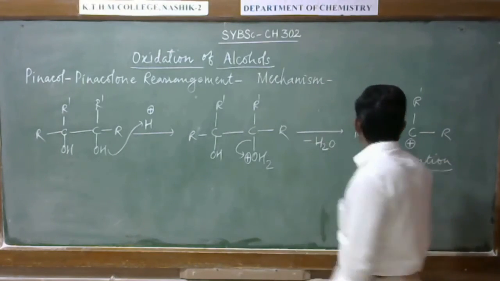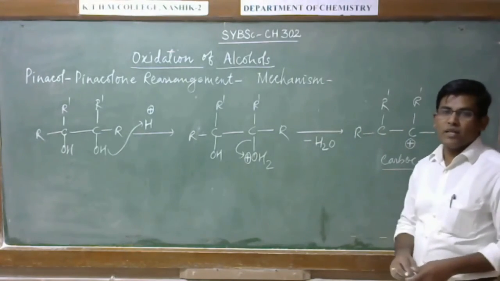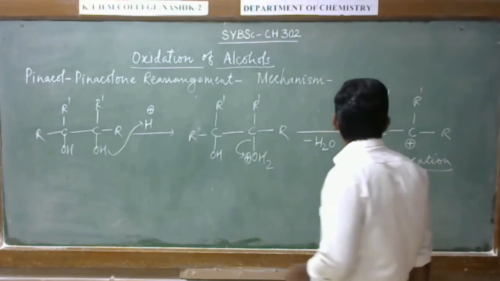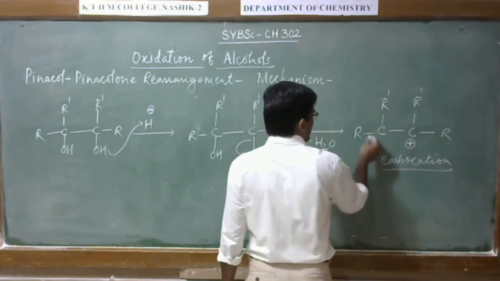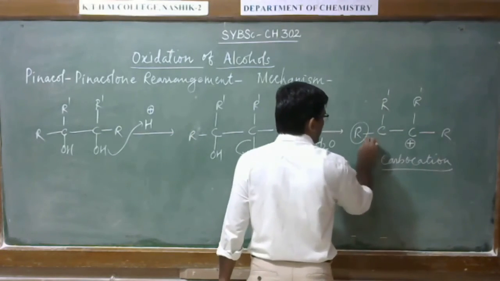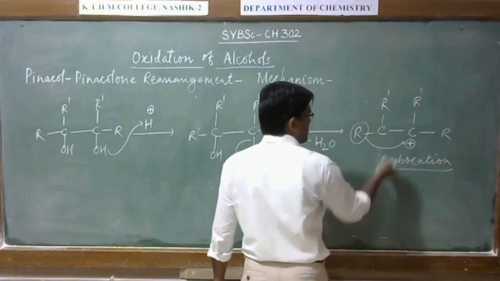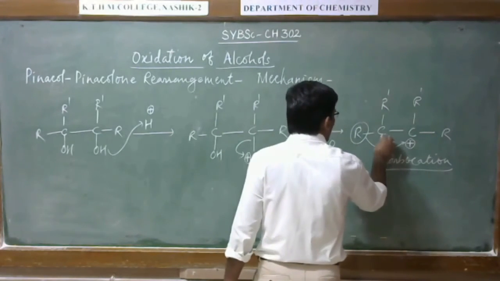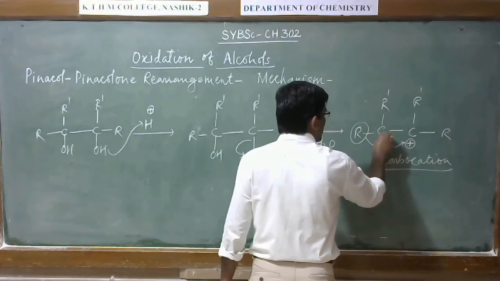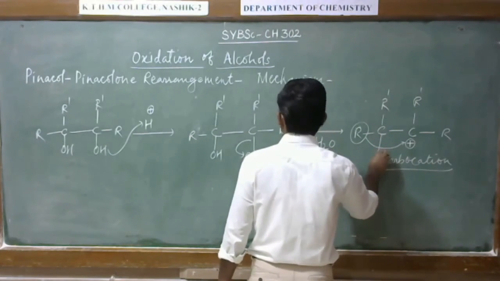And here the 1,2 rearrangement will take place. All right. So here this group will migrate from this carbon to this carbon.